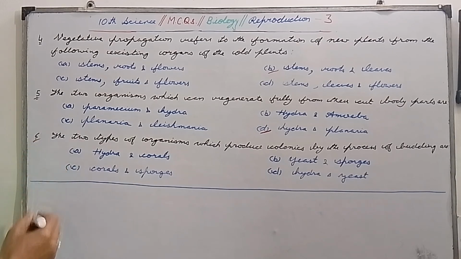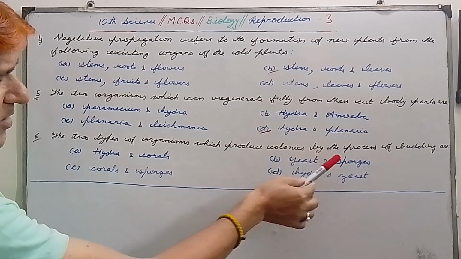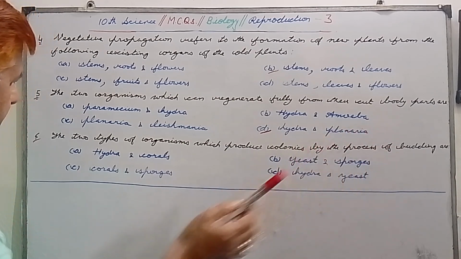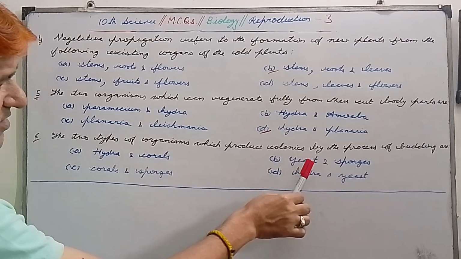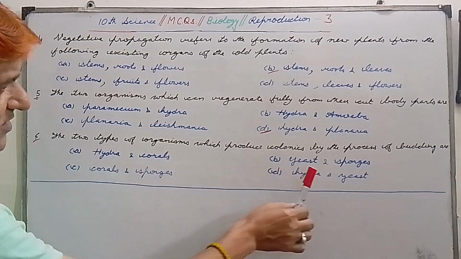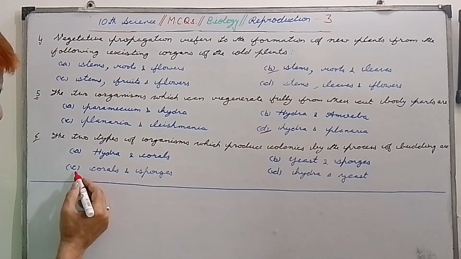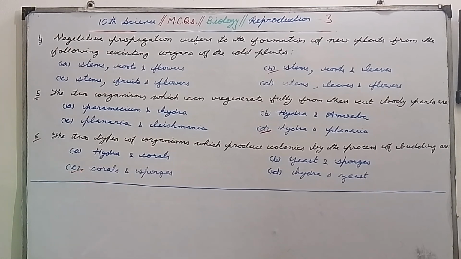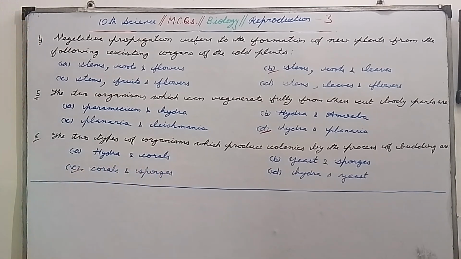Question number 6: the two types of organisms which produce colonies by the process of budding are, first option is hydra and corals, B is yeast and sponges, C is corals and sponges, and D is hydra and yeast. So my dear students, here the correct option is C, corals and sponges. These two types of organisms, corals and sponges, produce colonies by the process of budding. So please remember this.